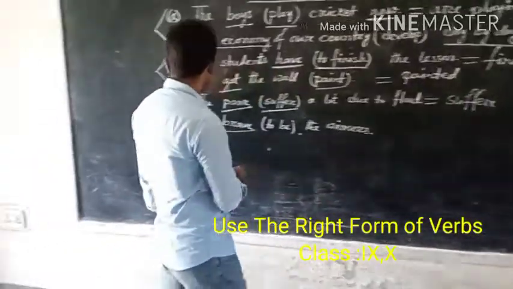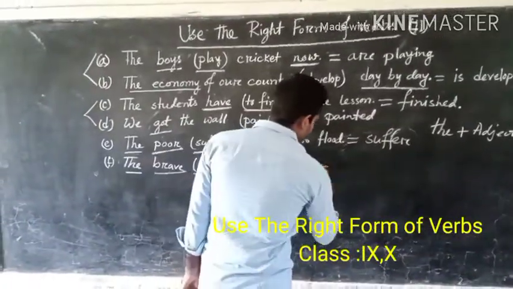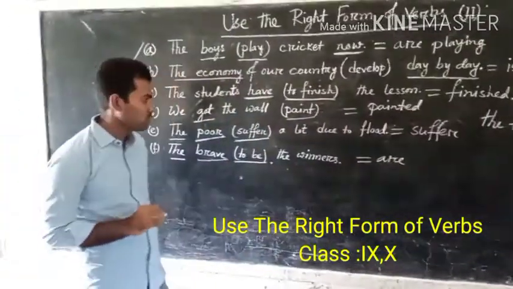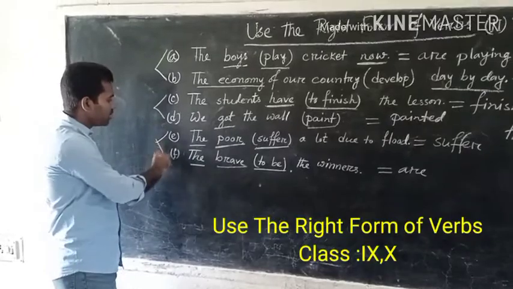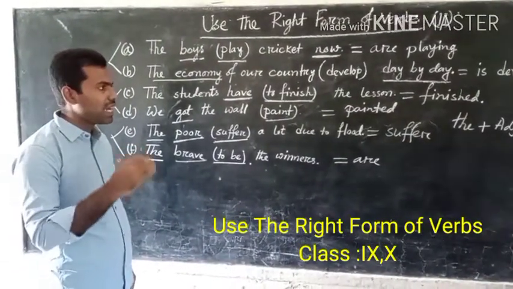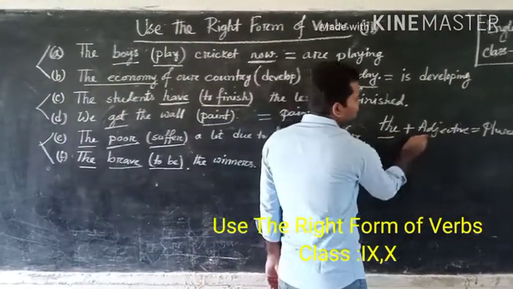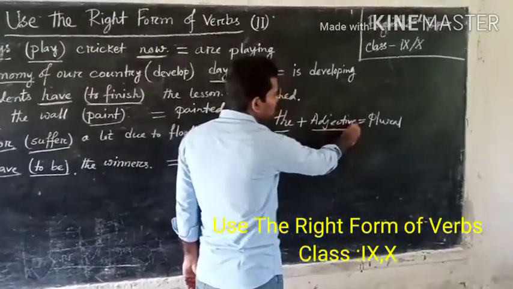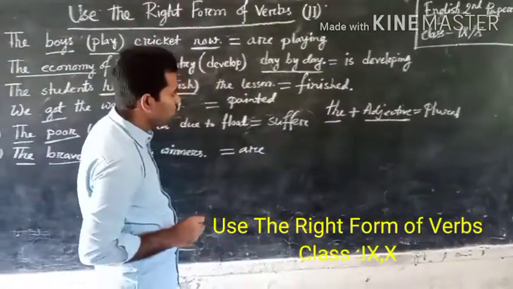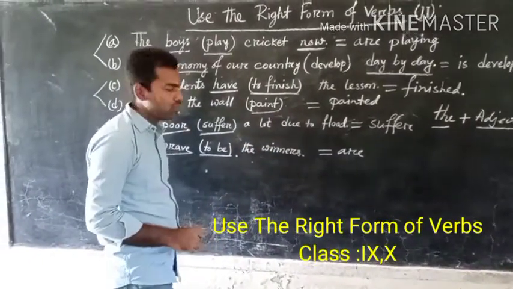Next, number F. The to be verb should be in plural form, are. So in these two sentences we find a structure like the plus adjective, which is a plural noun. So we have to use the plural form of the verb.